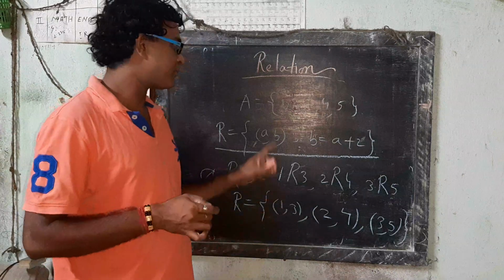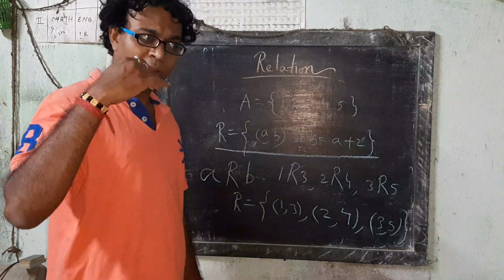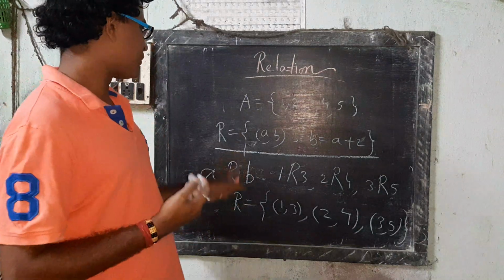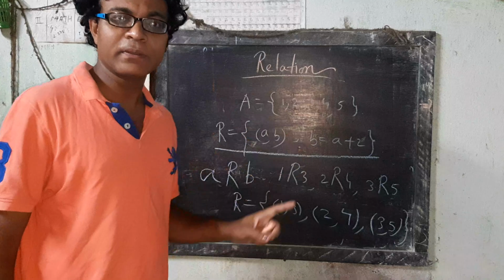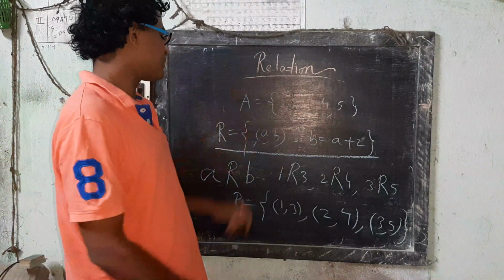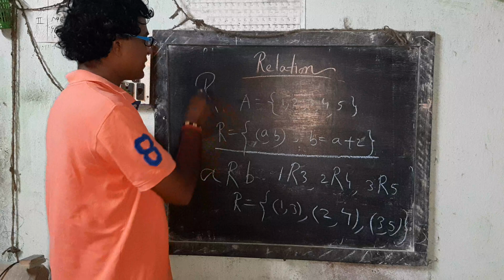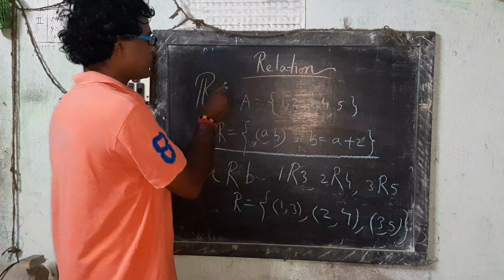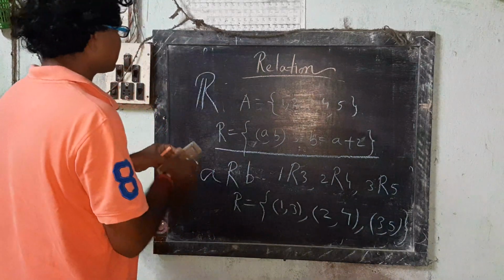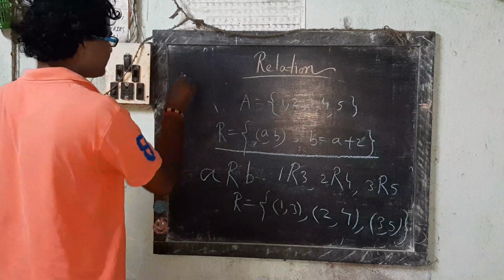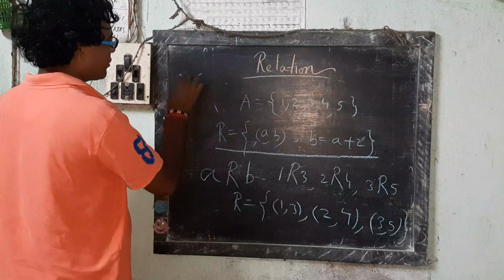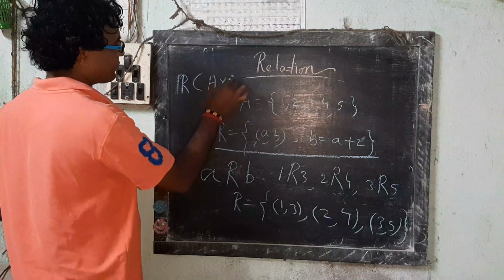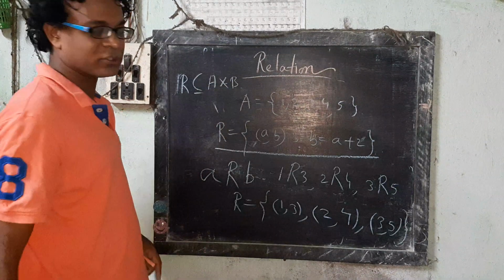And the definition of relation is the all subsets of A cross B. R is called the relation which is a subset of A cross B.